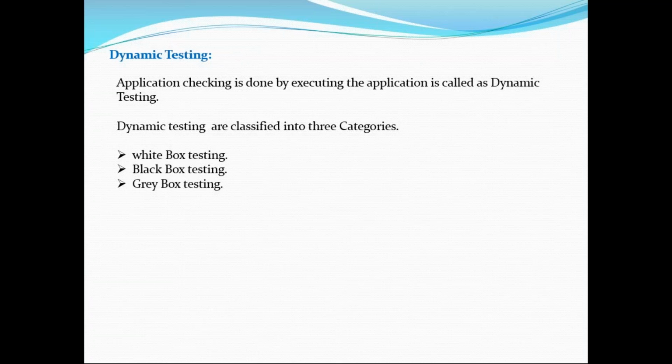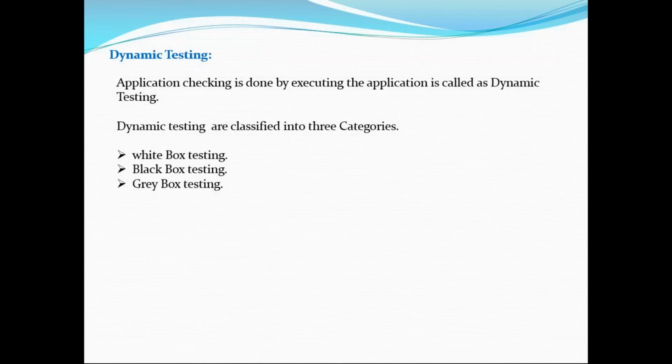How will you check? See how I check the application now, just giving valid user ID, invalid password, valid user ID, valid password. Like that, we need to give. That is the validation I'm checking with dynamic testing. That is completely a dynamic technique, because I'm executing the things. So dynamic testing we can consider as white box and black box. You know black box, right? The testers will do that one.